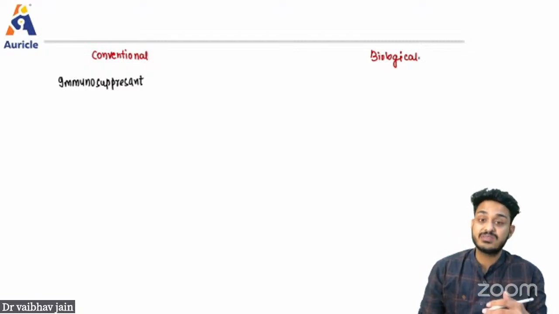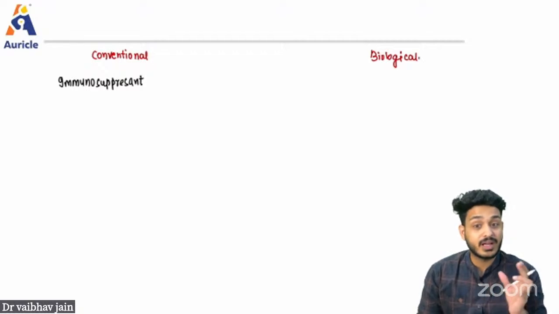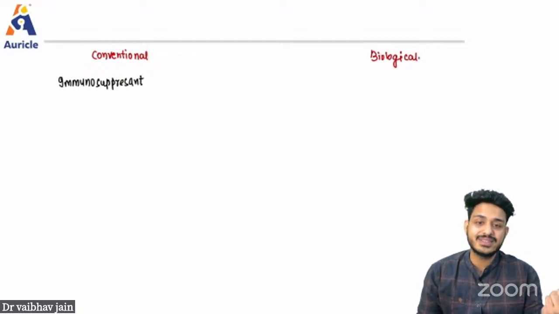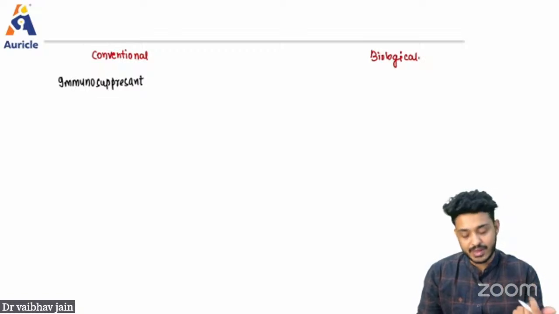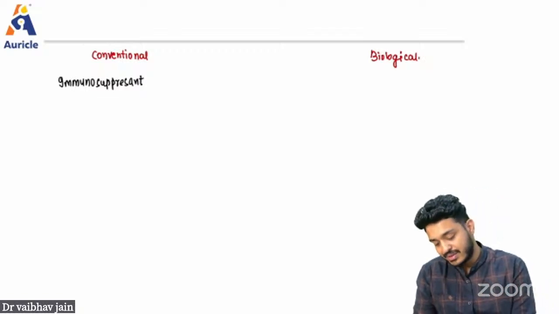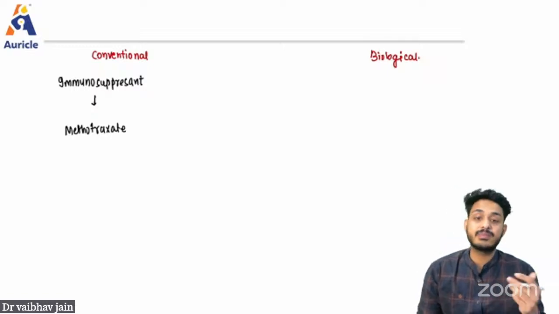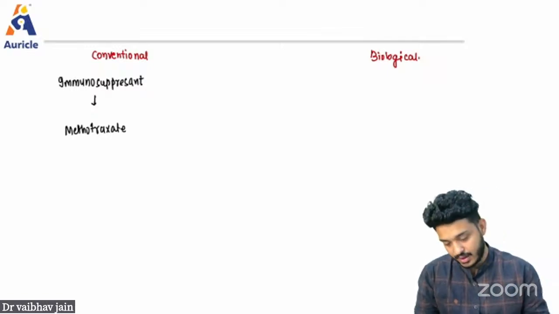If I suppress my immune system, what will happen? You will not have activation of complement. You will not have lysosomal enzymes. You will not have those WBCs. Those cytokines will not be there, right? So we just want to delay the disease, and for delaying the disease, we can give immunosuppressants. What immunosuppressant drugs do we have? Drugs like methotrexate. In fact, remember methotrexate is the drug of choice, right?